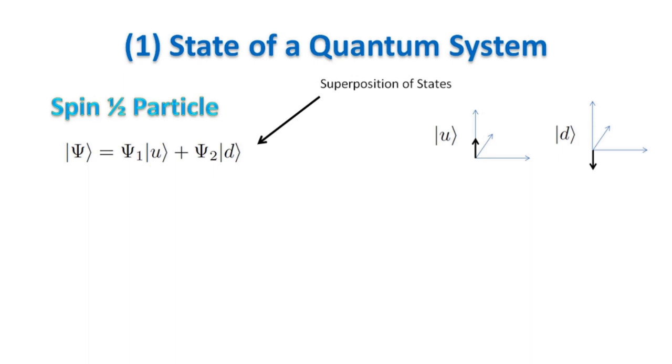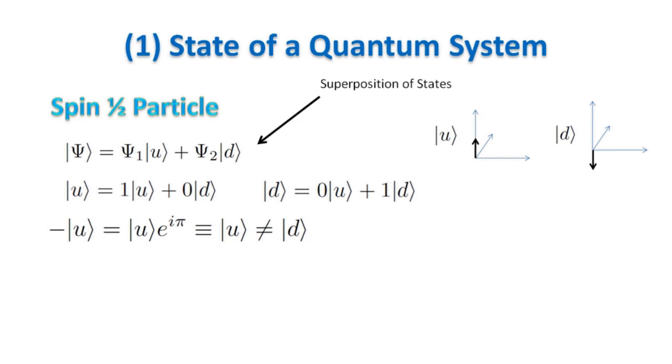Any linear combination of states is called a superposition of states, and it is itself a valid state being an element of the Hilbert space. In this basis the up state is the 1, 0 vector and the down state is the 0, 1 vector. Note that the minus up state is orthogonal to the down state. This is because the space of rotations of a spin is different from the space of rotations of a vector. A 1/2 spin particle has to go around twice before it goes back to its original state.